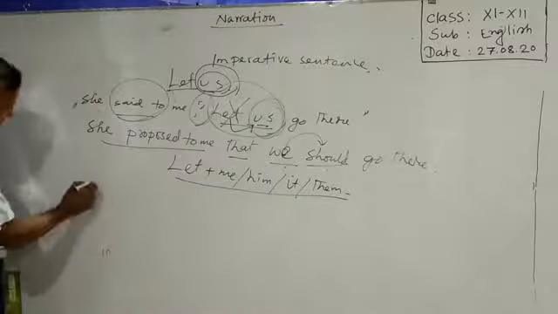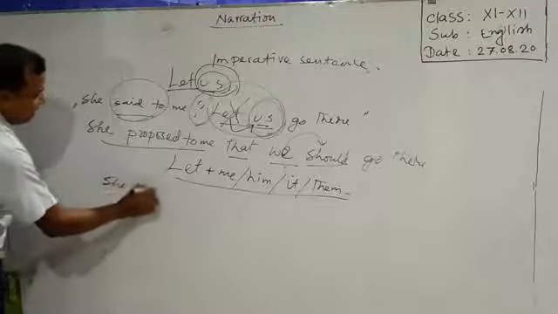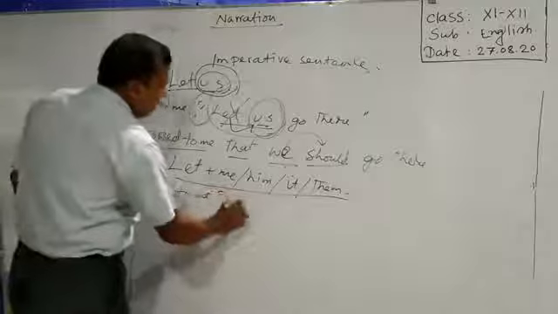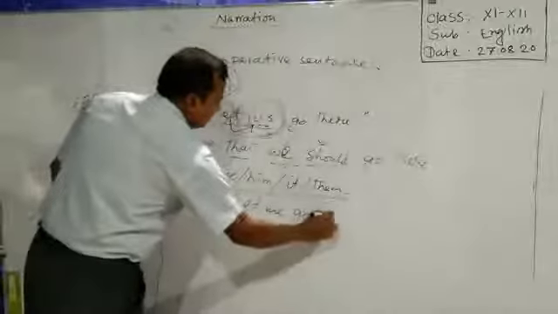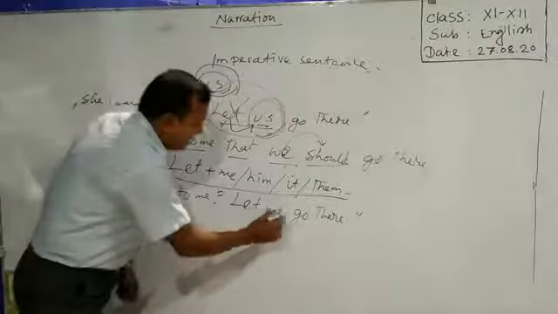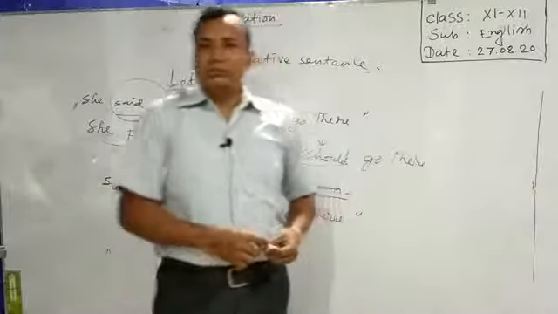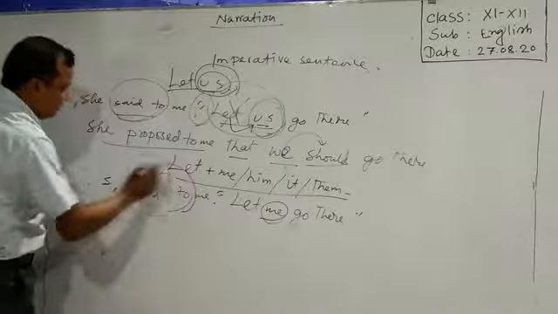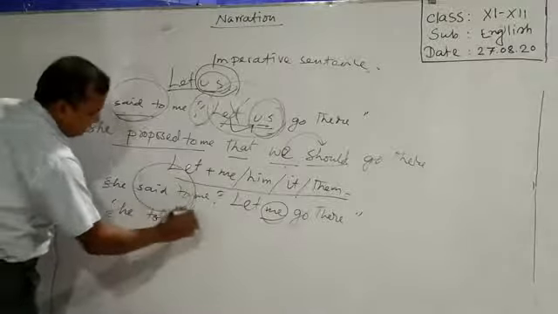Suppose, see the example, she said to me, let me go there. As we have got me after let, there is no question of proposal. What you have to do? We have to change said to using told.